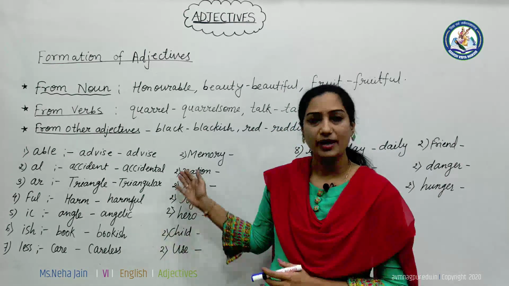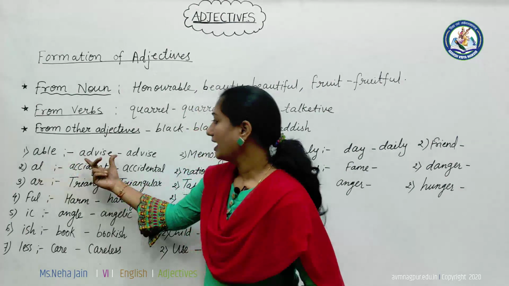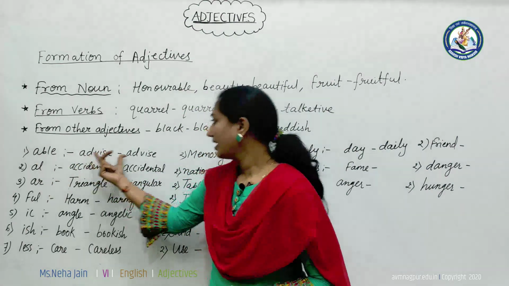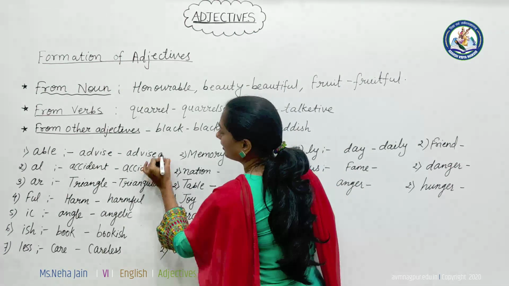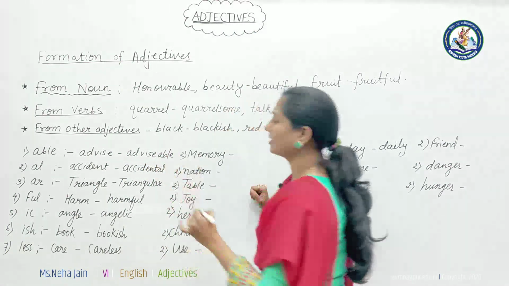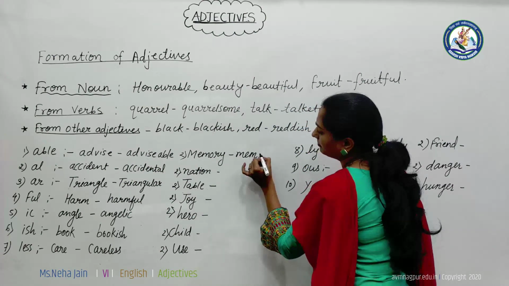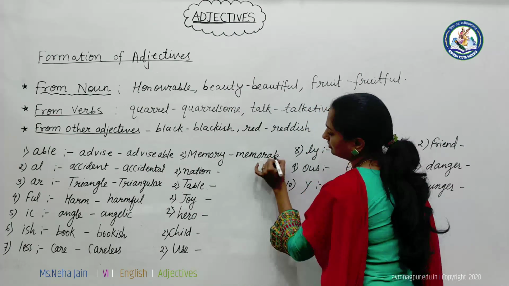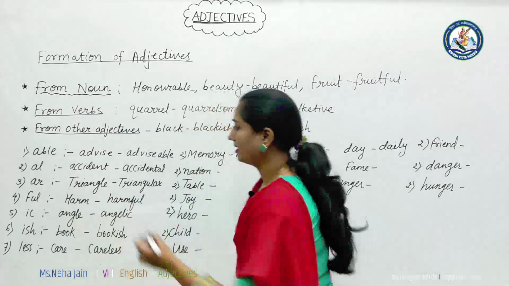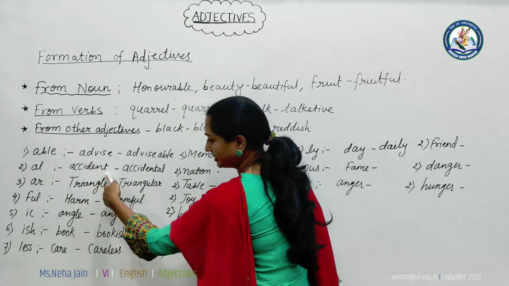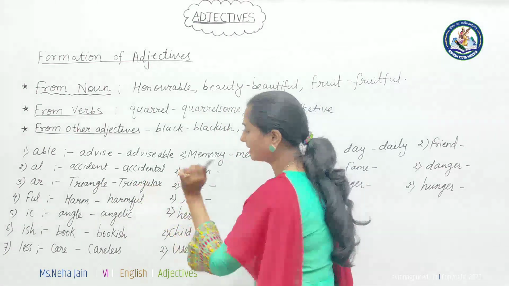Now we will have some examples one by one. Suppose by adding able, the word is advise. If we add able, it will become advisable. Then memory, so it will become memorable, by adding able. Next one is by adding al. The noun is accident, and we can change it into an adjective, that is accidental.